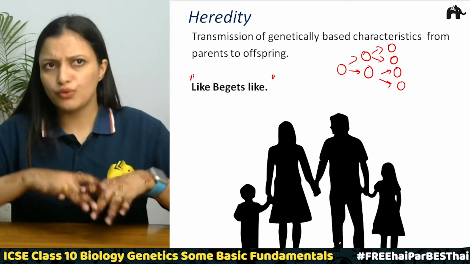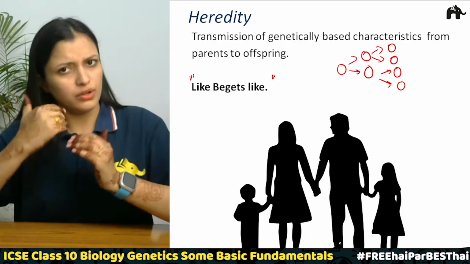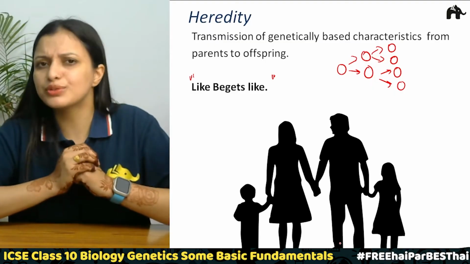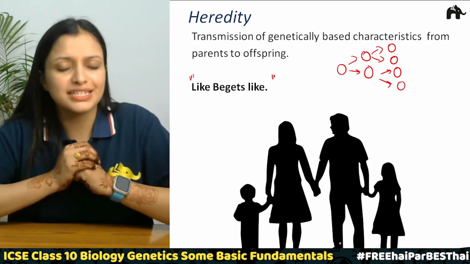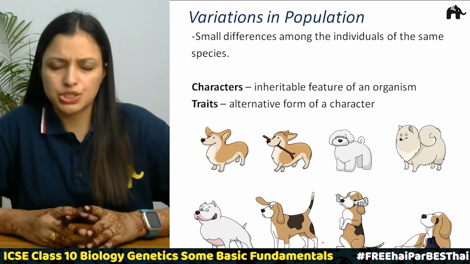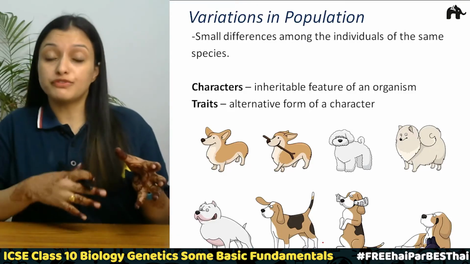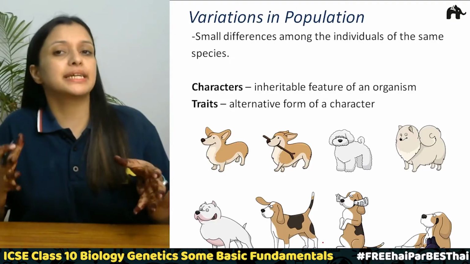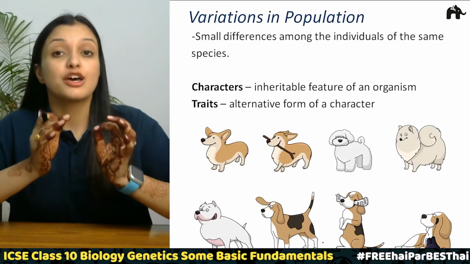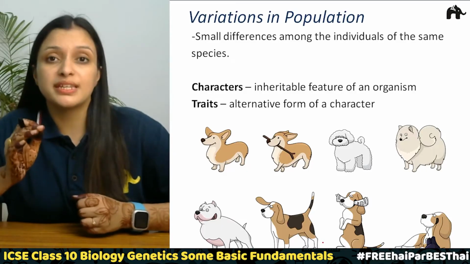But even though we have similarities with our parents, and the young ones always look like their parents, still variations are seen. How they are seen and what is the reason behind them, this is what we are going to study next. Now, talking about variations in populations. We spoke about how we look like our parents, the offspring look like their parents, like begets like, correct? But still we see some differences from our parents, right? So what do we call them? We call them variations, correct?